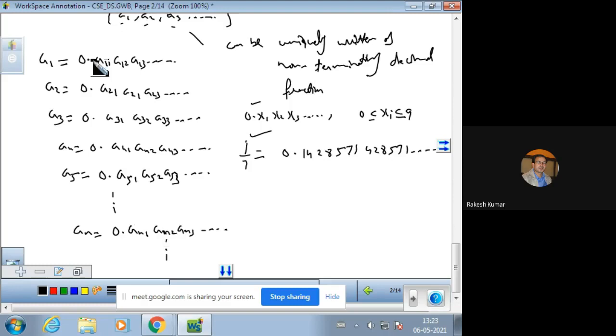Now these AIJs, 11, 12, 13, 21, 22, 23, all these AIJ should come from the set 0 to 9. This is important because they cannot be from outside. Look, they will come from 0 to 9 only.